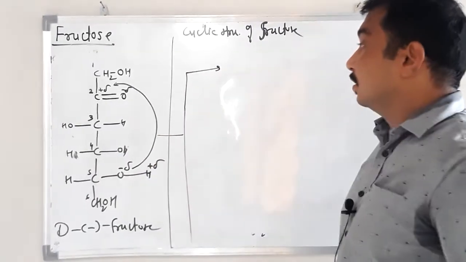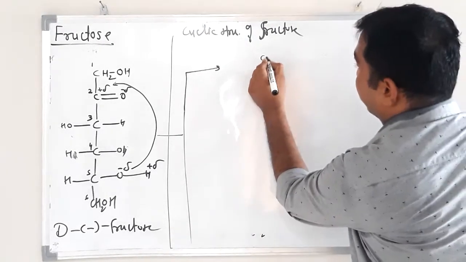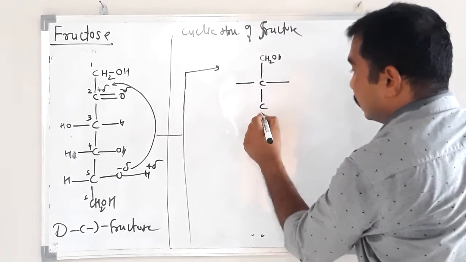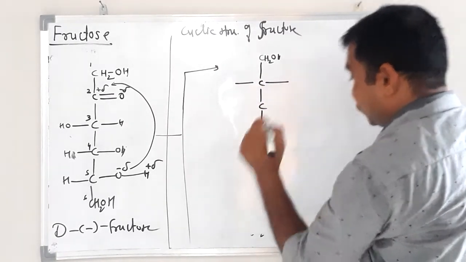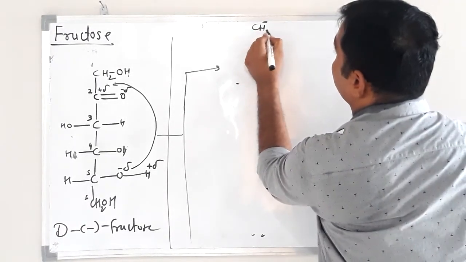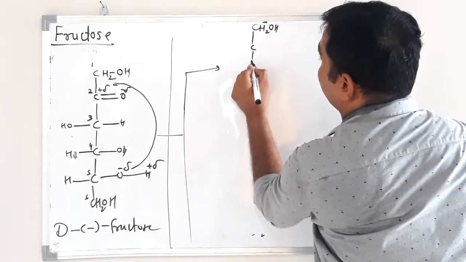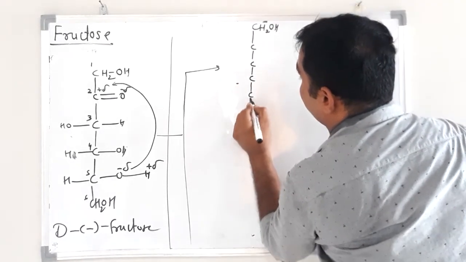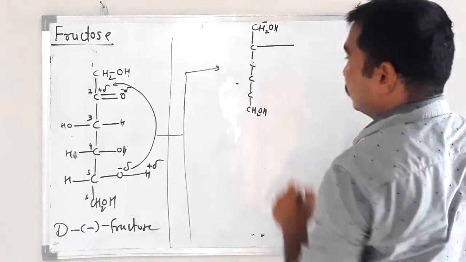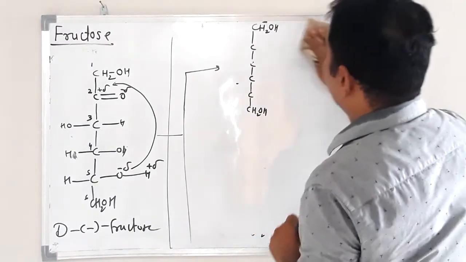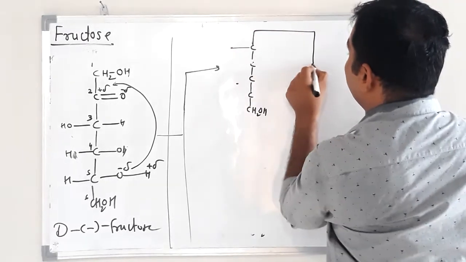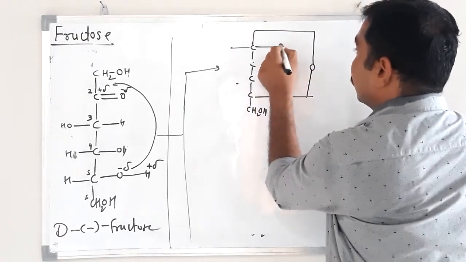isomeric cyclic compounds. See, 3, 4, 5, 6. Okay, so due to lack of space, I will write 1, 2, 3, 4, 5, 6. Here I will write OH group.